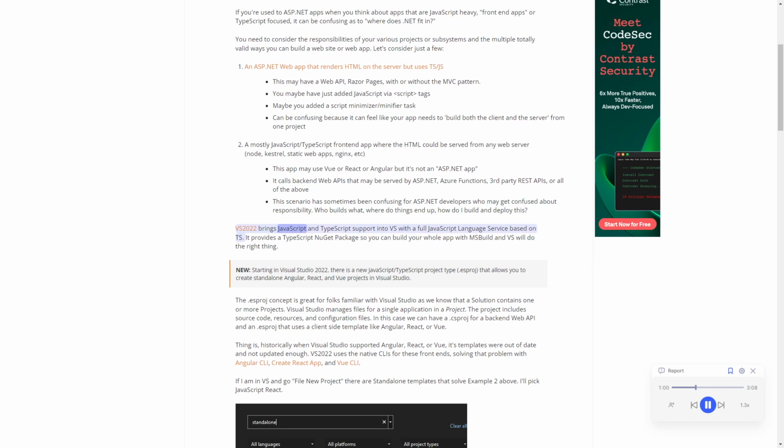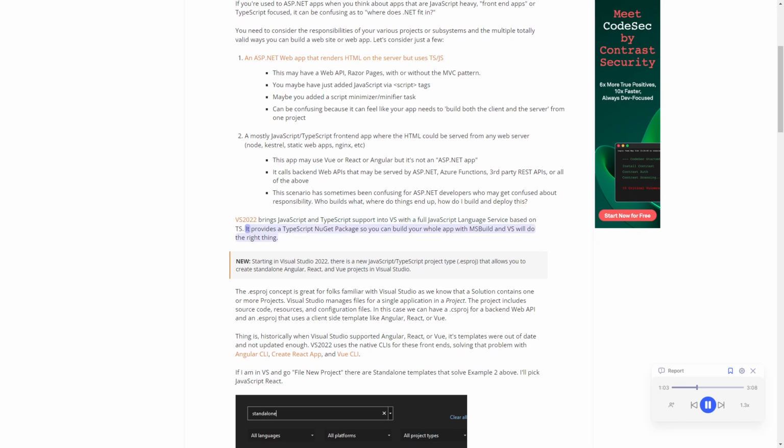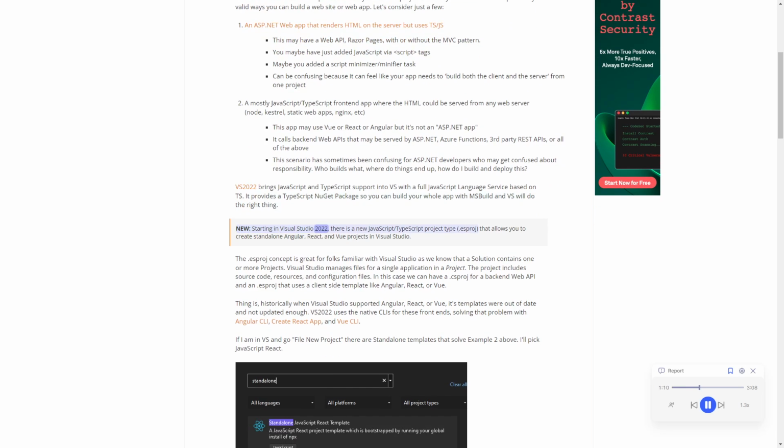VS 2022 brings JavaScript and TypeScript support into Visual Studio with a full JavaScript language service based on TS. It provides a TypeScript NuGet package so you can build your whole app with MSBuild, and Visual Studio will do the right thing. New, starting in Visual Studio 2022, there is a new JavaScript/TypeScript project type, .esproj. That allows you to create standalone Angular, React, and Vue projects in Visual Studio.